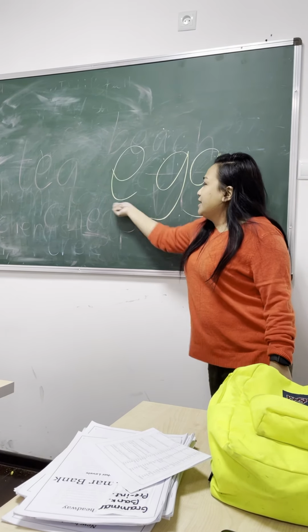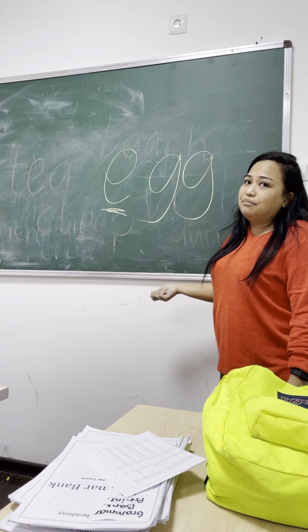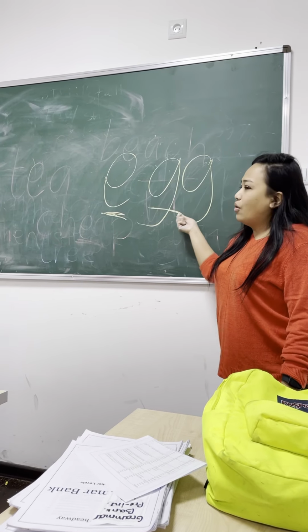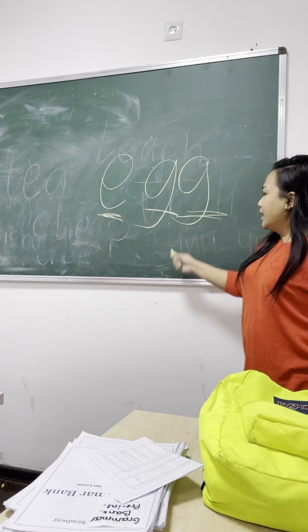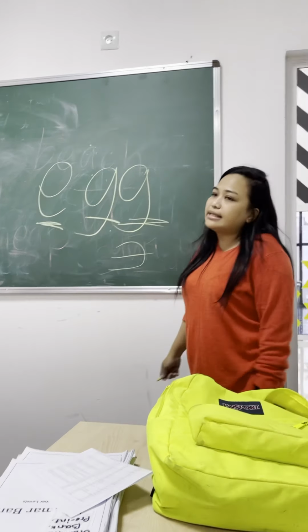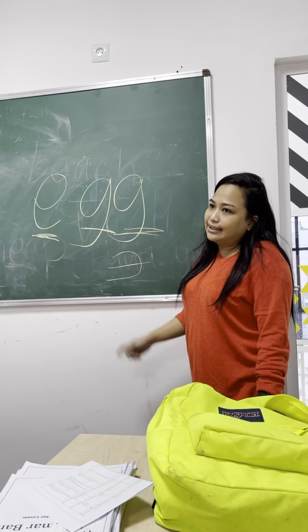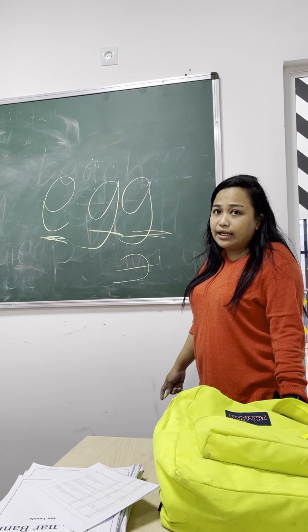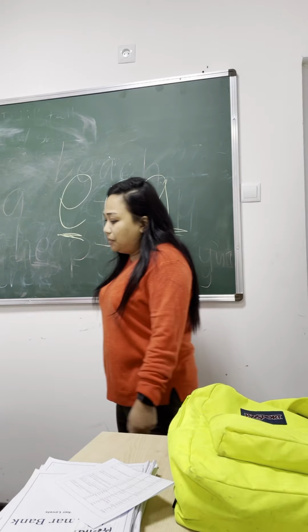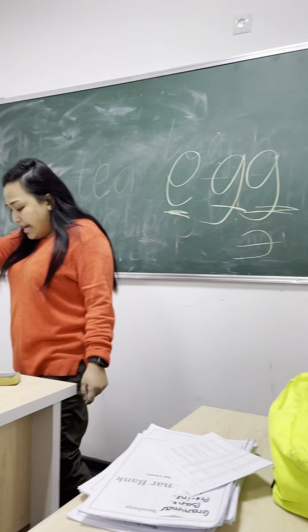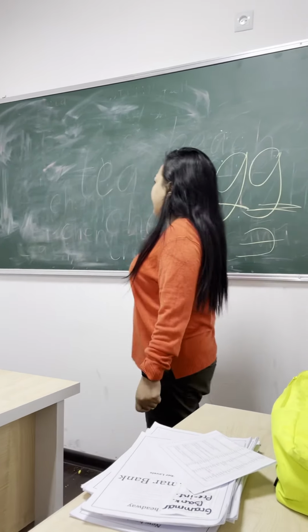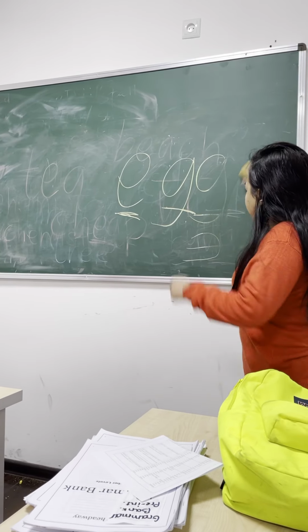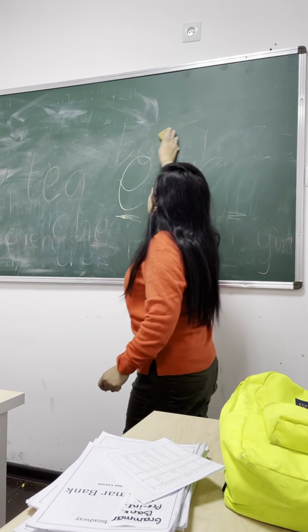If after the letter E comes one or two consonants, it will be the eh sound. Egg, not ig. Did you understand? So, examples would be egg, hen, leg, pen, and so on.